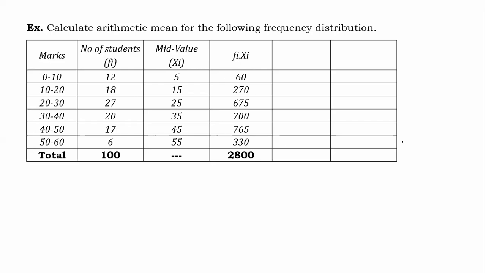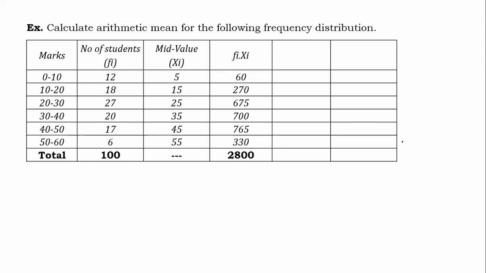See friends, now I know that there are 100 observations in the range 0 to 60. There is no observation which is less than 0. There is not a single observation more than 60. All the 100 observations are in the range 0 to 60. I also know out of 100 observations. So the first thing is somebody had told that this is the data representing 6 observations. No, there is not 6. This is 100. This is the data representing 100 observations. This is the first thing.